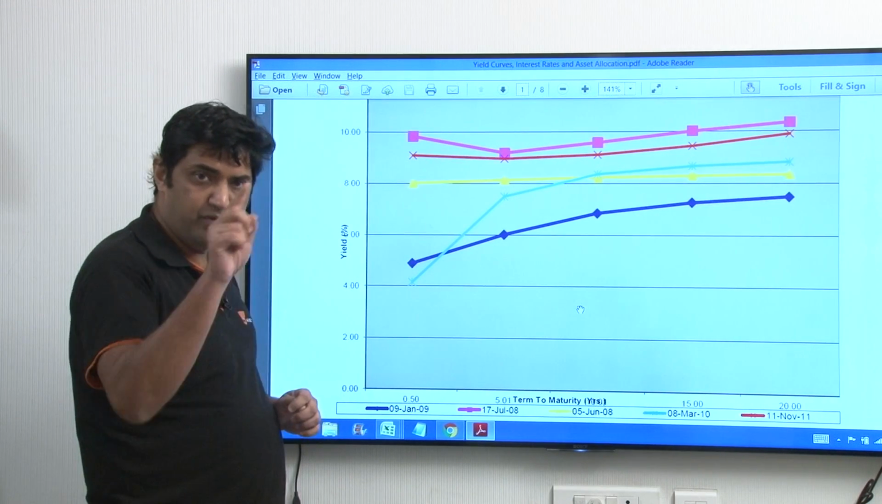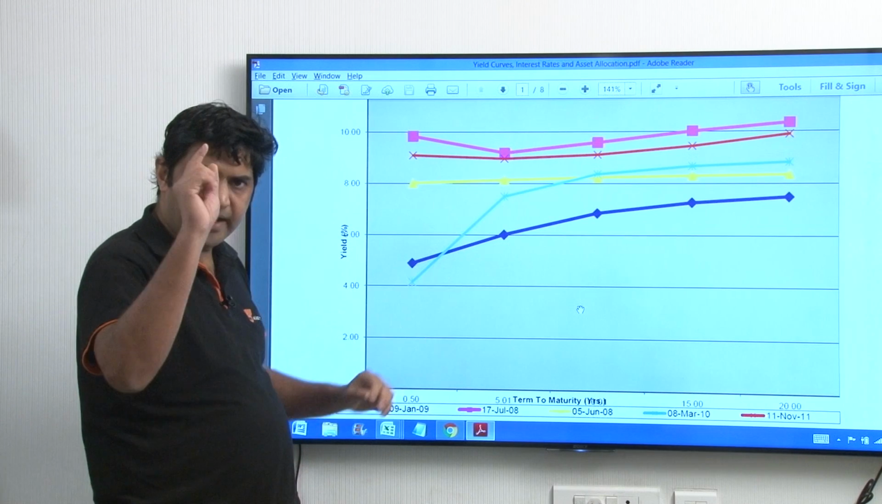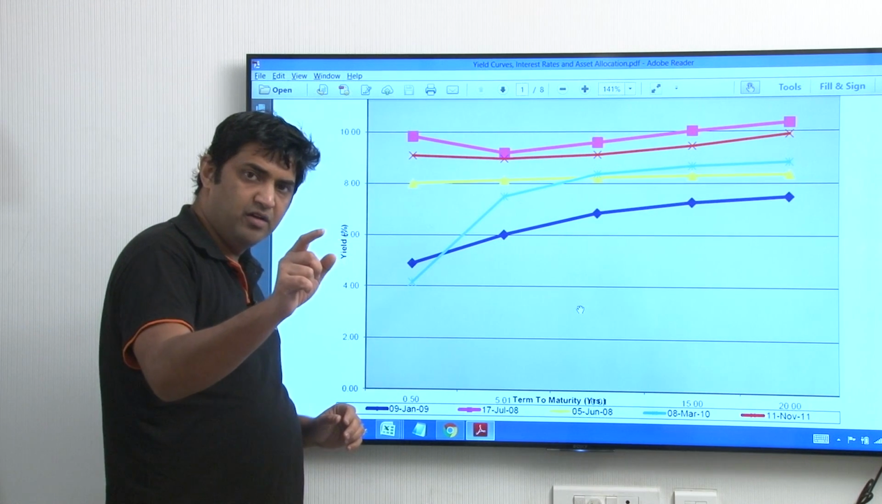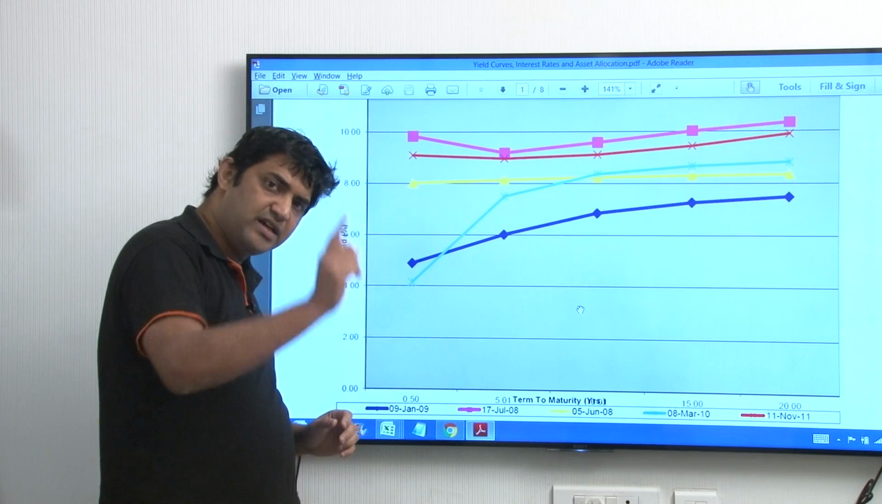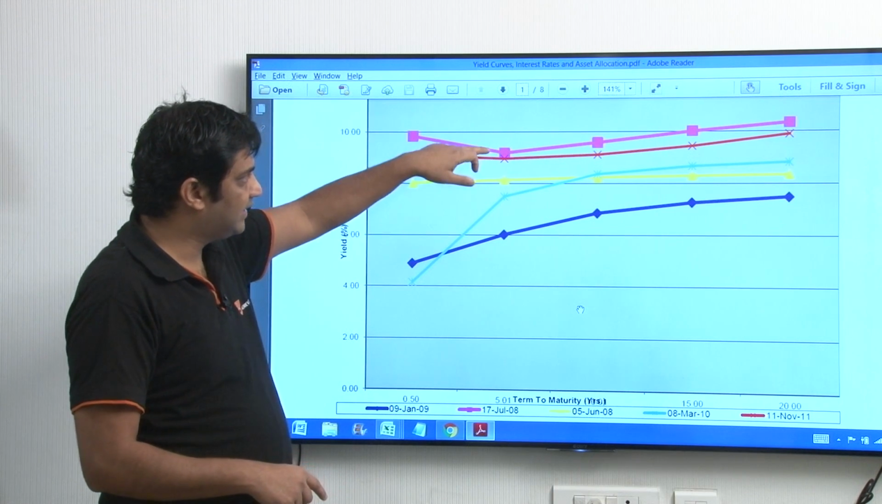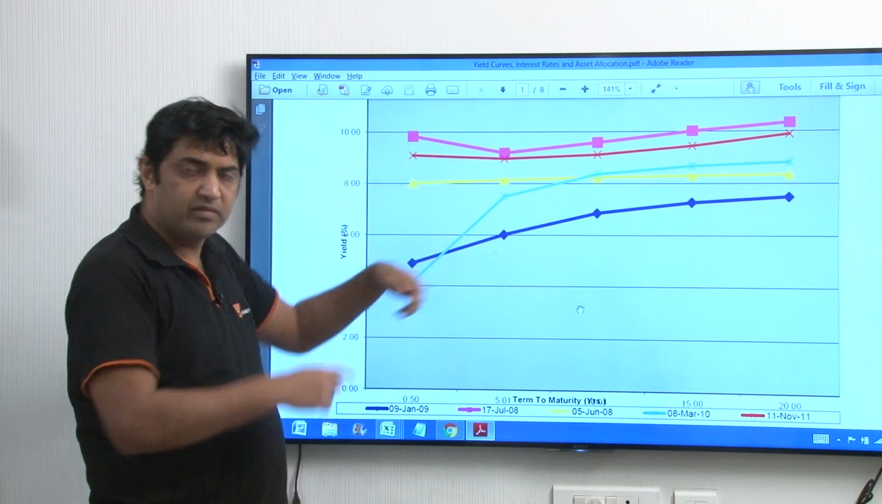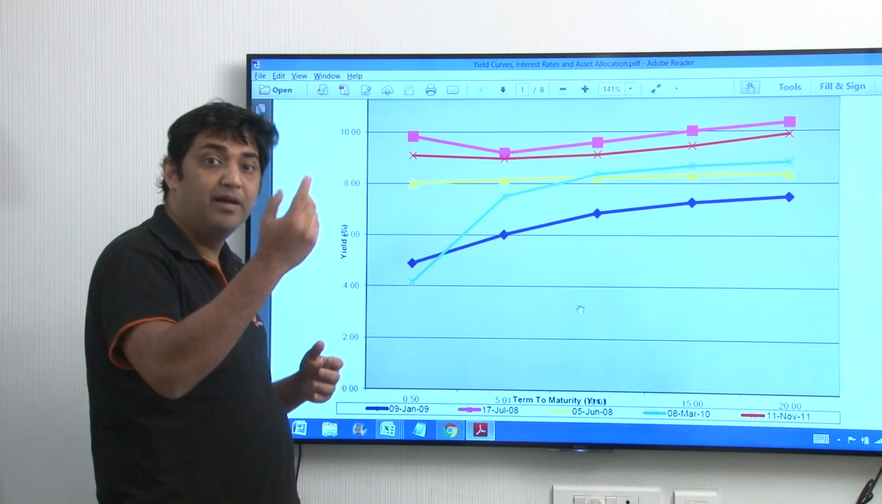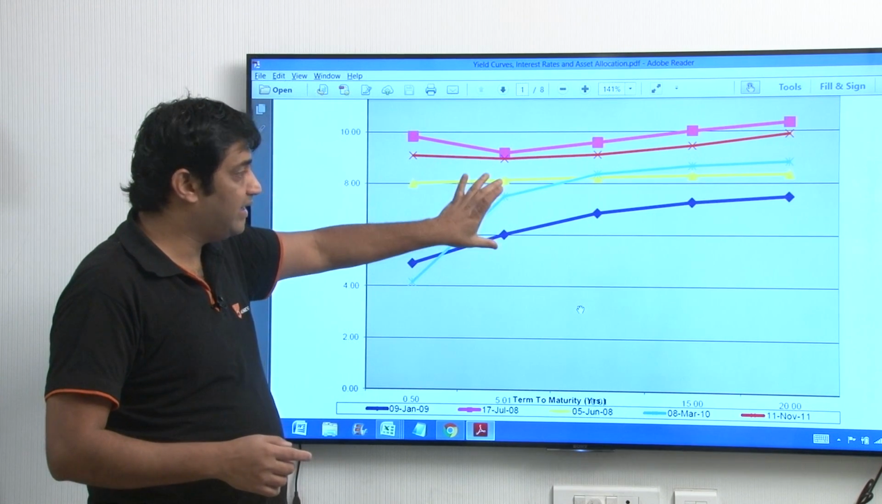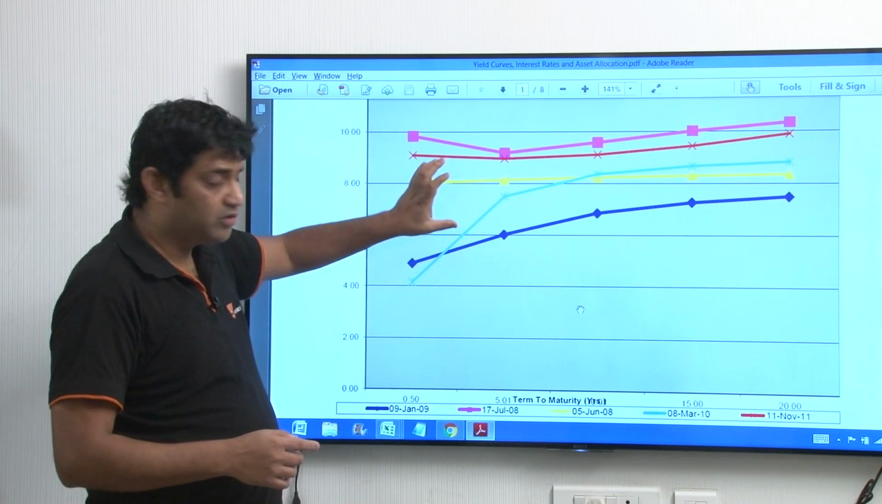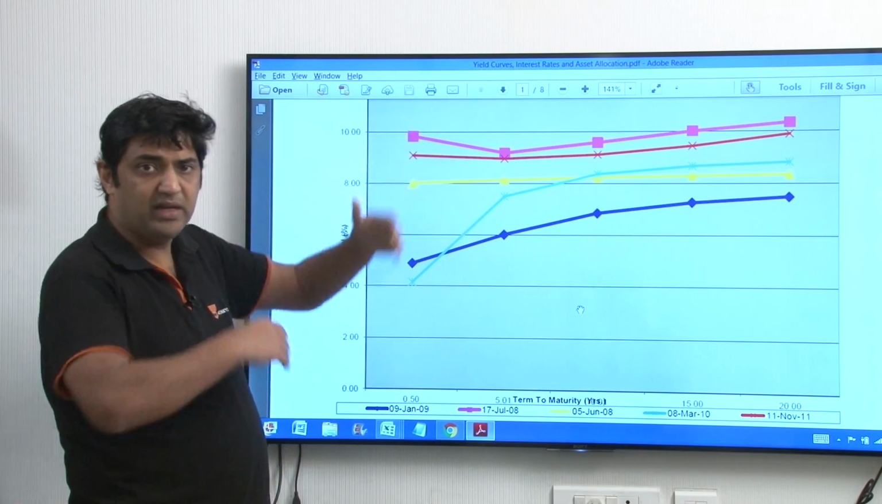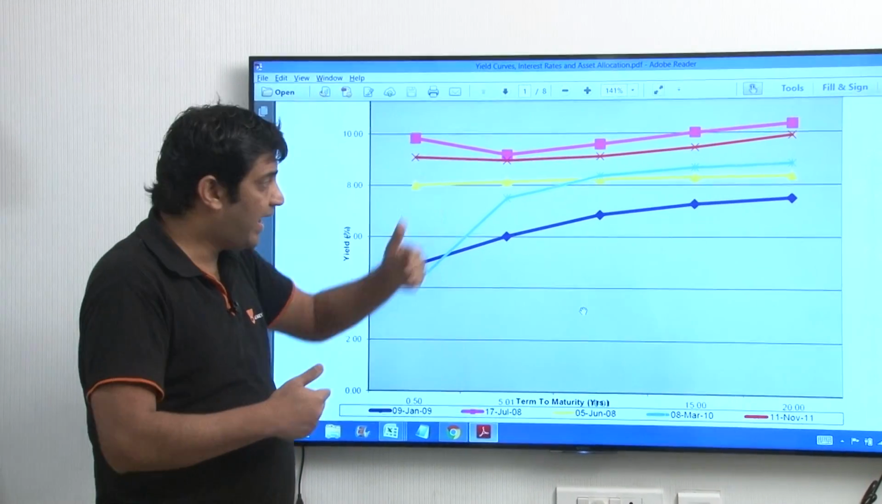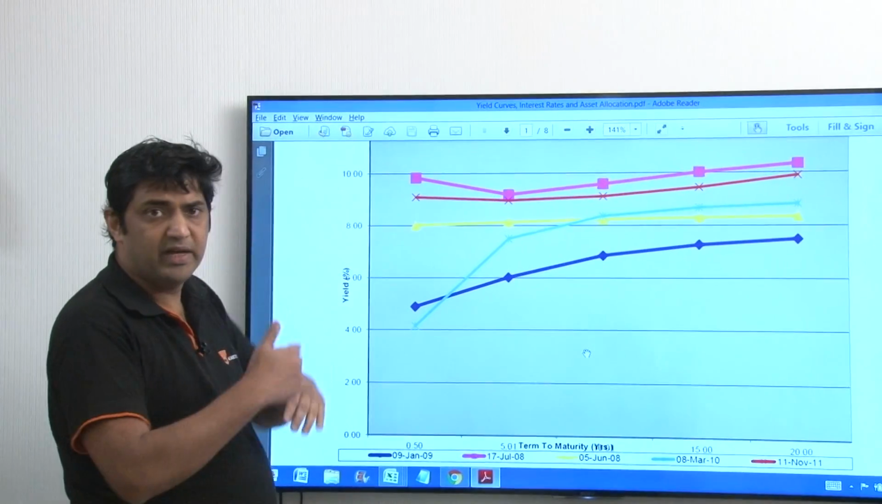What happened? Had you done that, in the entire second half of 2008, while the equity markets crashed, the bond prices, because the yields came down, shot up, and you would have made a lot of money by being in the right asset class. So therefore, this is how we look at yield curves and try to take investment decisions.